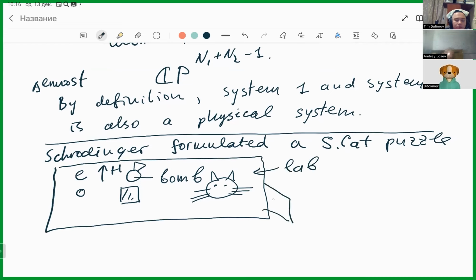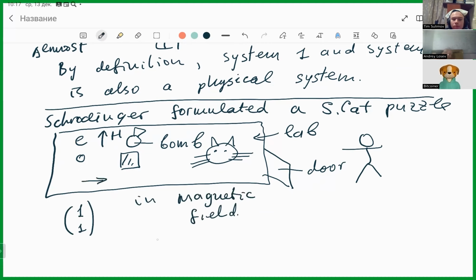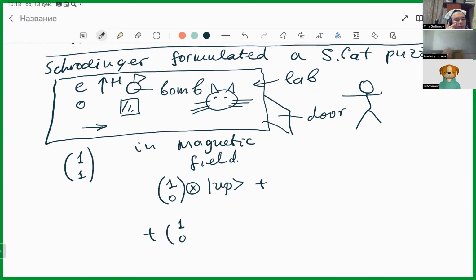And here we have a door. And here we have a person who wants to see what happens. So we start with the state of electron. Let us start with the state of electron like this. And then electron goes this way. In magnetic field, we have this thing times electron that goes up plus this state, and here electron that goes down. So this is the starting position of electron.